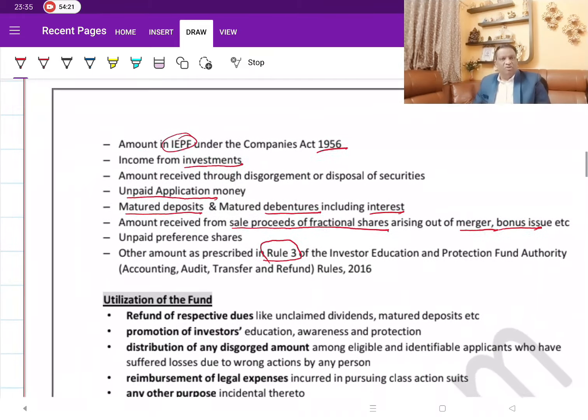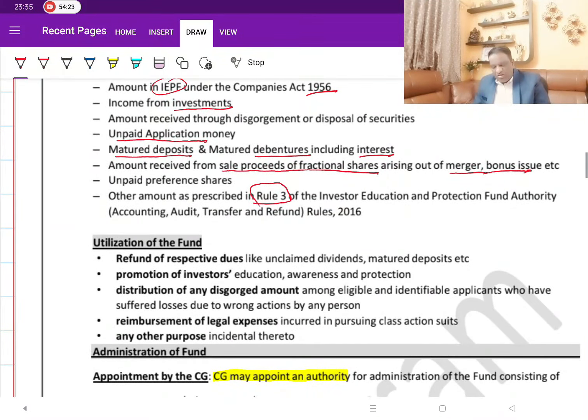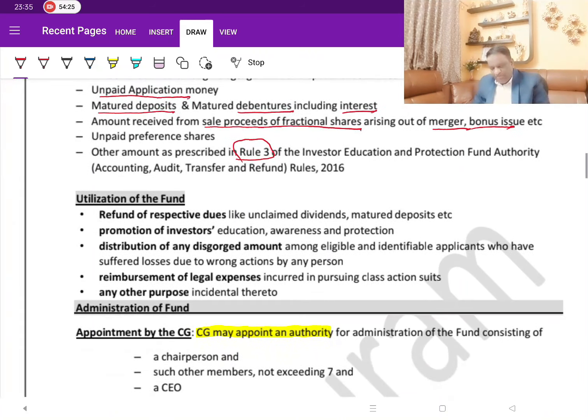Then what is the government going to do with this? How do they utilize this fund? They utilize the fund for this purpose. Refund for the respective dues. That is, if the shareholder comes back and asks, he may be a shareholder for dividend, he may be a depositor holder for deposits, whoever, so they will refund.